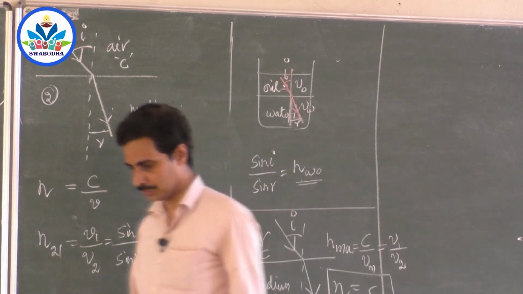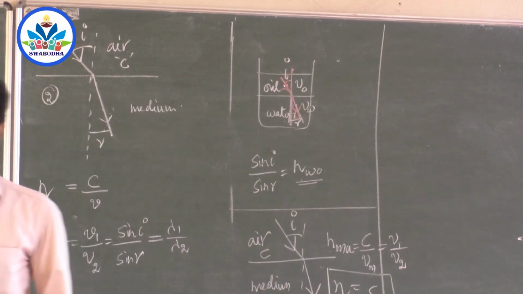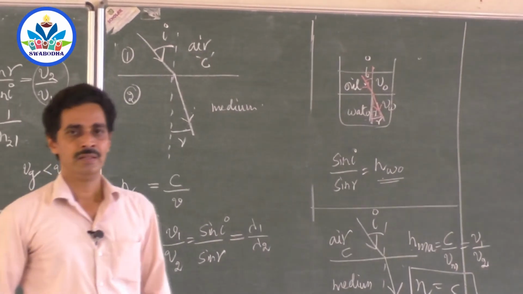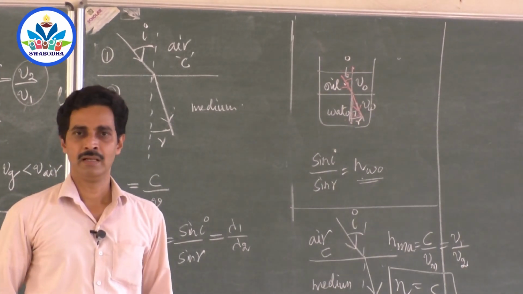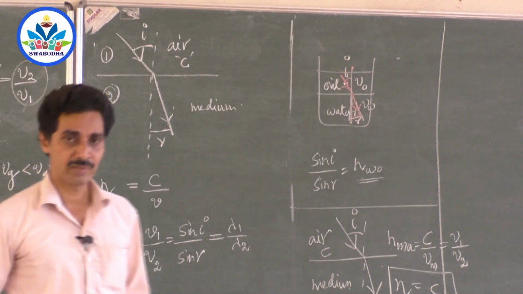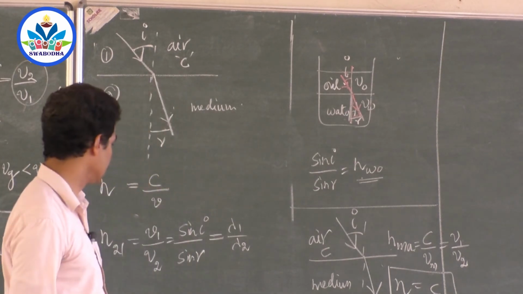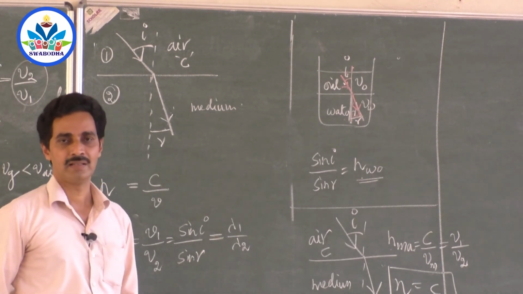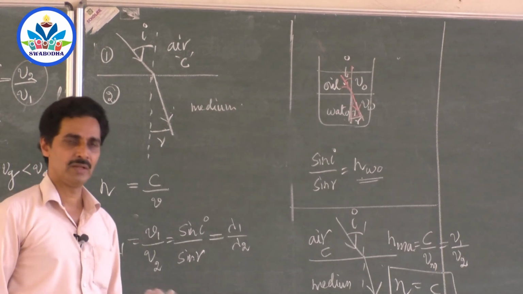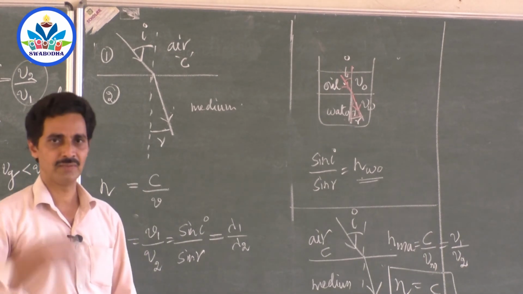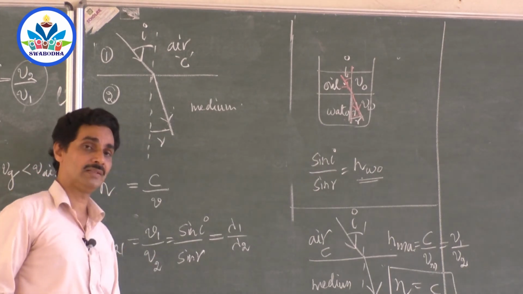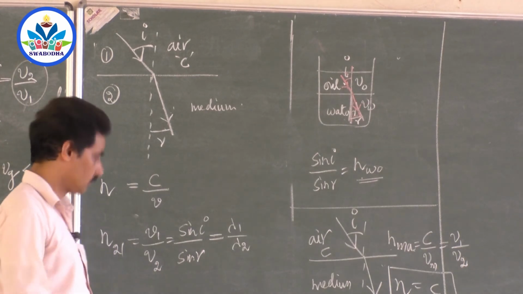What is lambda 1 by lambda 2? So you have plenty of ways of finding the refractive index. What is lambda 1 by lambda 2, sir? It's very simple. You know that any ray of light, when it travels from one medium to another, its wavelength changes. Red light will not be the same red when it travels into glass. Blue light will not be the same blue. It will not have the same wavelength when it enters the glass or water. Wavelength of light changes when it travels from one medium to another medium.